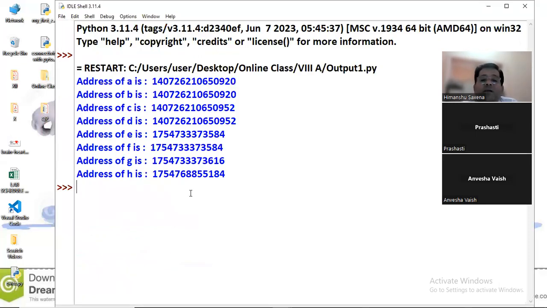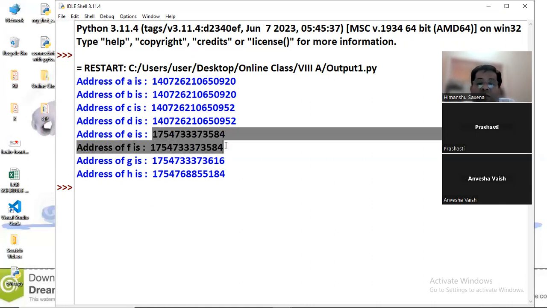You can see that the address of A is 10726210650920, and so is the address of B. It means that both the variables are pointing towards the same value. The address of C and D is the same, which means both variables are pointing towards the same value, which is 2. And E and F are variables pointing towards the same values because they are sharing the same location. We will see what values they were having.